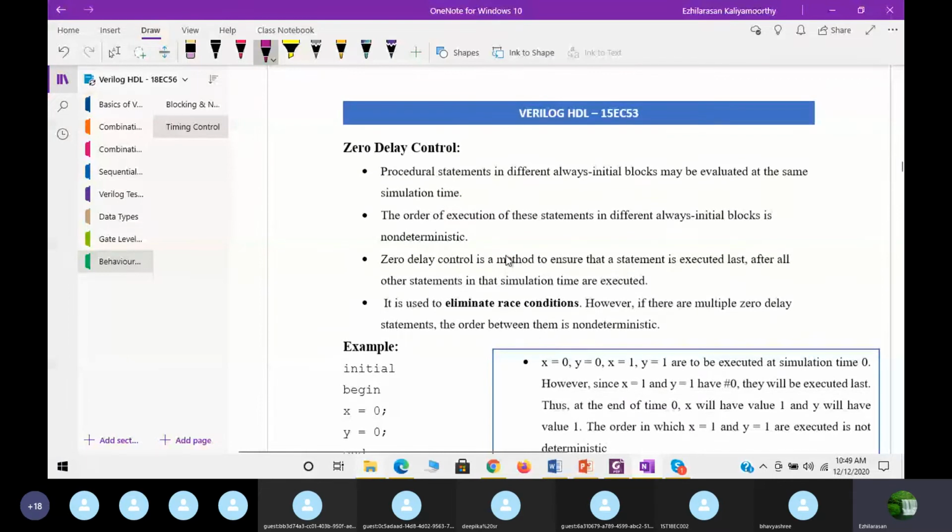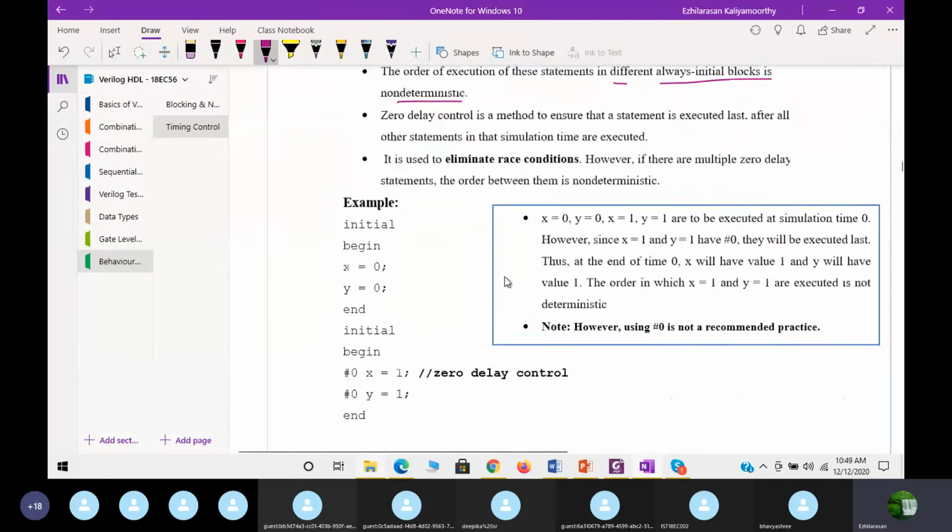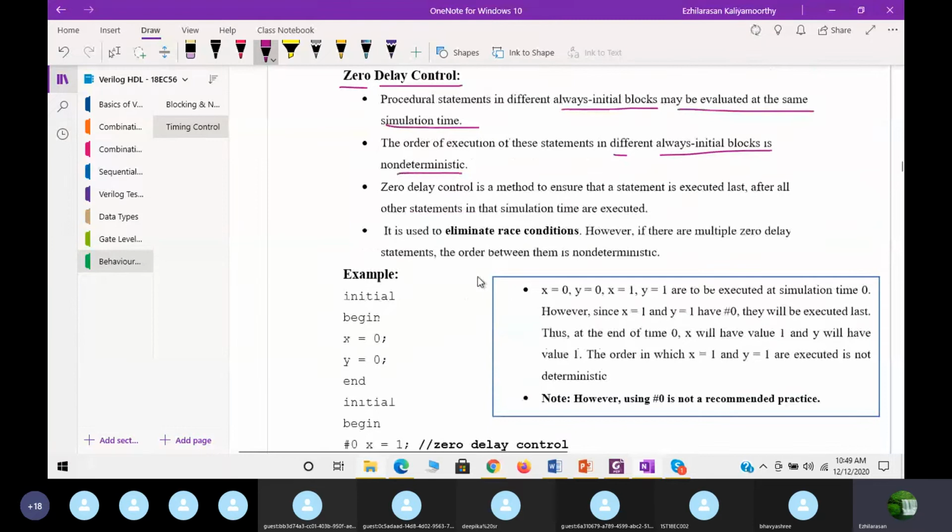Next we talk about the third type of delay control, which is zero delay control. Zero delay control in procedural statements in different always and initial blocks may be evaluated at the same simulation time. As you know, zero delay means 0 time. The order of execution of statements in different always or initial blocks is non-deterministic. So it is very difficult, and if you execute statements with zero delay control, the output is non-deterministic.